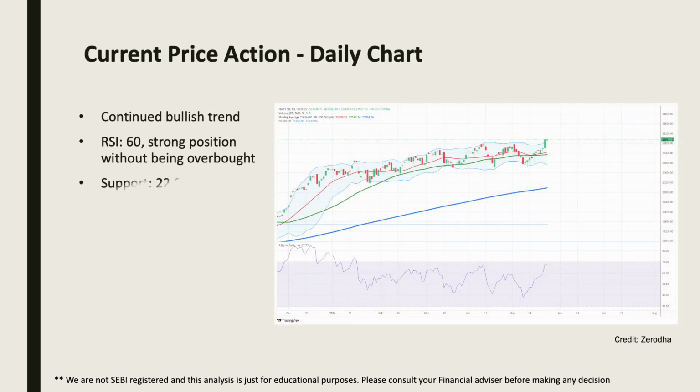On the daily chart, Nifty 50 continues its bullish trend, trading above both the 50-day and 200-day moving averages. The RSI is around 60, suggesting the market is in a strong position without being overbought. Widening Bollinger Bands indicate potential for significant price movements in the coming sessions. Key support levels are at 22,800 and 22,750, with resistance expected around 23,000 and 23,200.